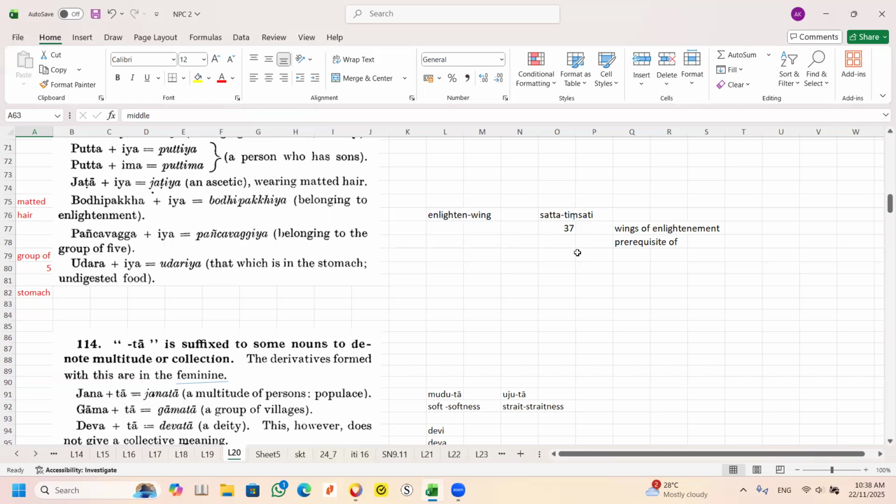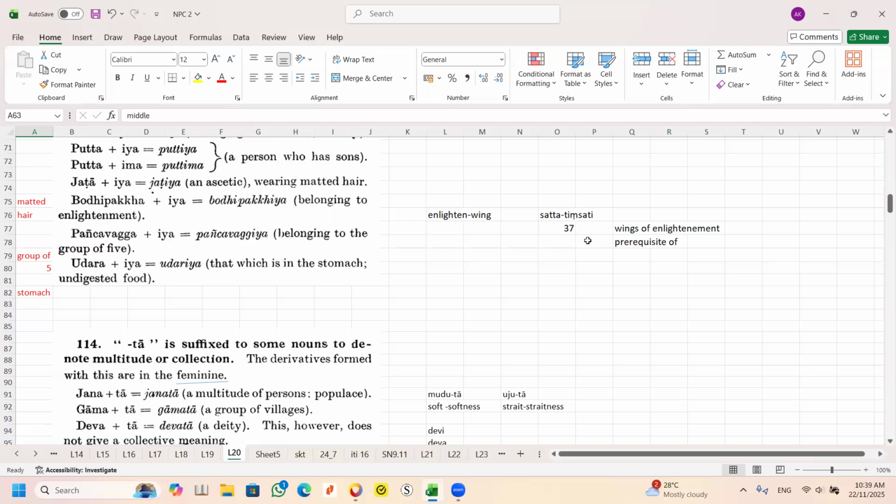That means it consists of 37: four Satipatthana, four Iddhipada, four Sammappadhana, four strivings, then Pancha Indriya, Pancha Bala, then followed by the Eightfold Noble Path, and seven bojjhanga.